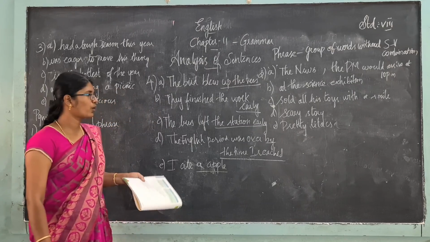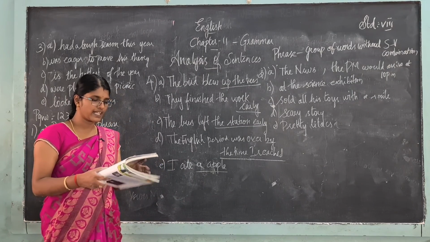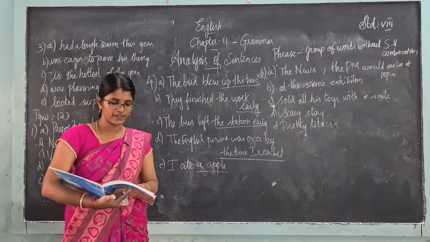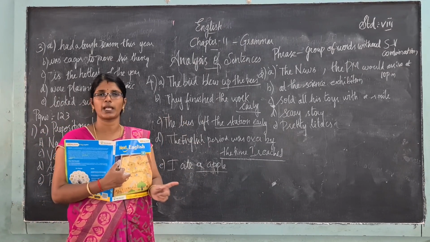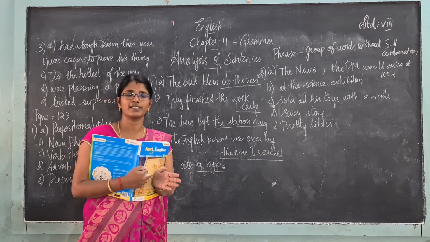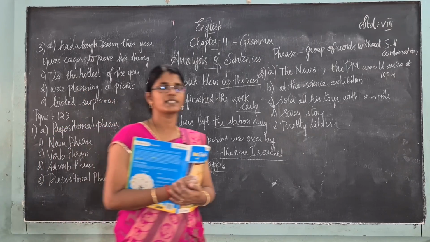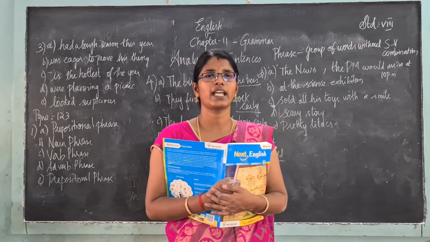So this is about this exercise. I hope you all understand all these things. With this I end this grammar junction. We have seen the vocabulary junction also, and that lesson also we have seen. With this I end this chapter. I will see you in the next class. Okay, thank you students.